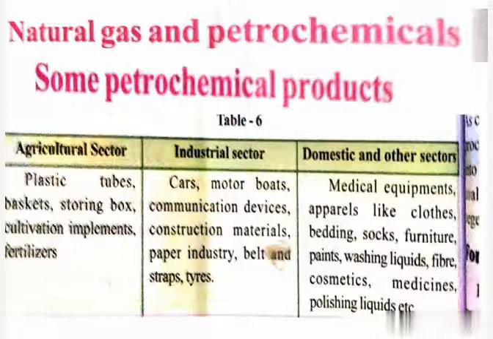Once you observe the above table, which types of articles do we use daily? Without using these petrochemical articles, can we spend a day? A hundred years back, these were all not available. Then how was their life? In our daily life, which types of petrochemicals are we using? Write the list. Till now we discussed the uses of petroleum products and coal products. From that, which one are we using most? Write a list.